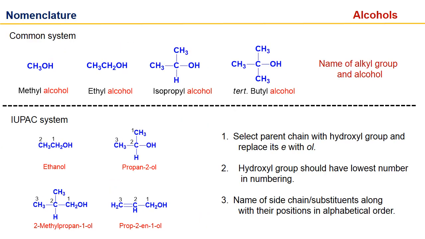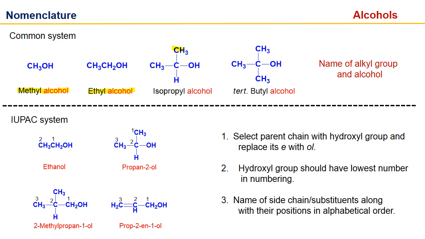After that we have nomenclature. In the common system, we have to name the alkyl chain, and after that add alcohol, like methyl alcohol. It has one carbon atom, so it is methyl alcohol. If it has two carbon atoms, then it is ethyl alcohol.